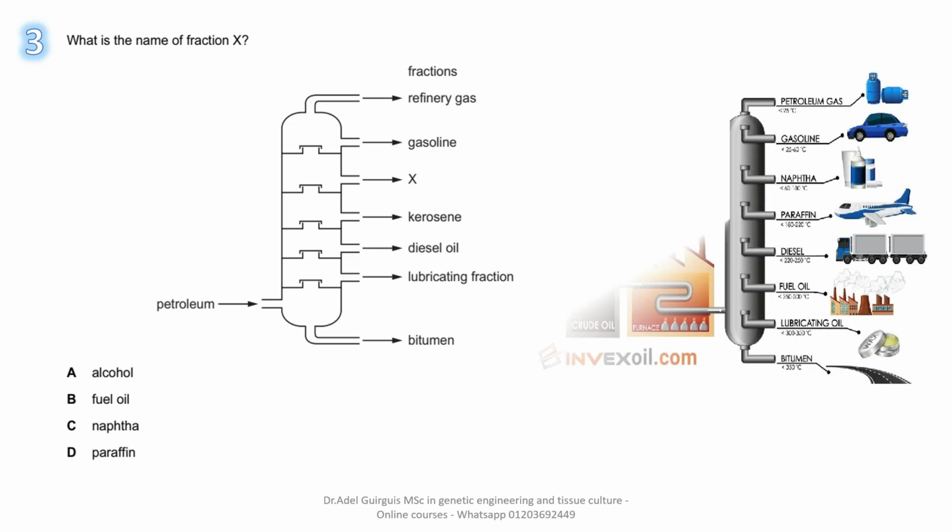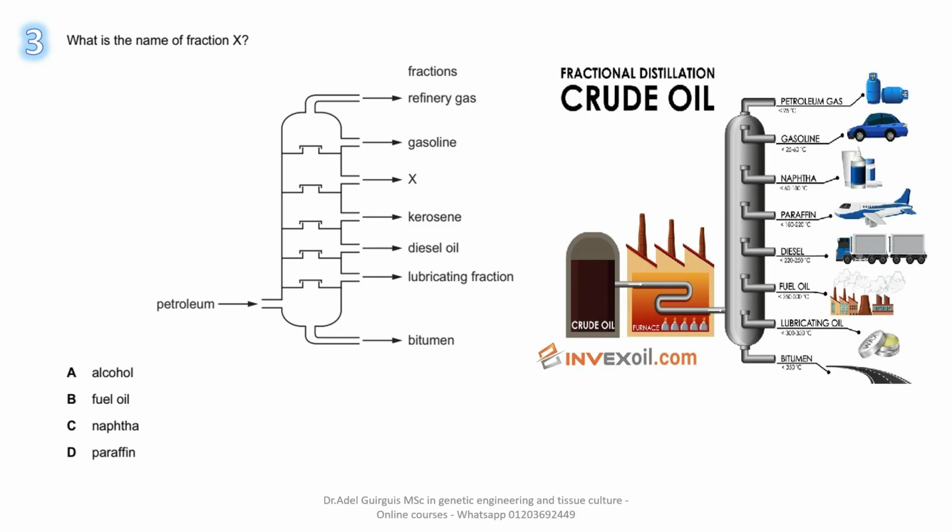Firstly, look also at this figure. In order, the refinery gas is called petroleum gas, like gases. Then gasoline, then naphtha. So the answer, according to the choices, is C. Look, alcohol is incorrect. Fuel oil is incorrect. Naphtha is right, the correct answer. Paraffin is incorrect. But why?